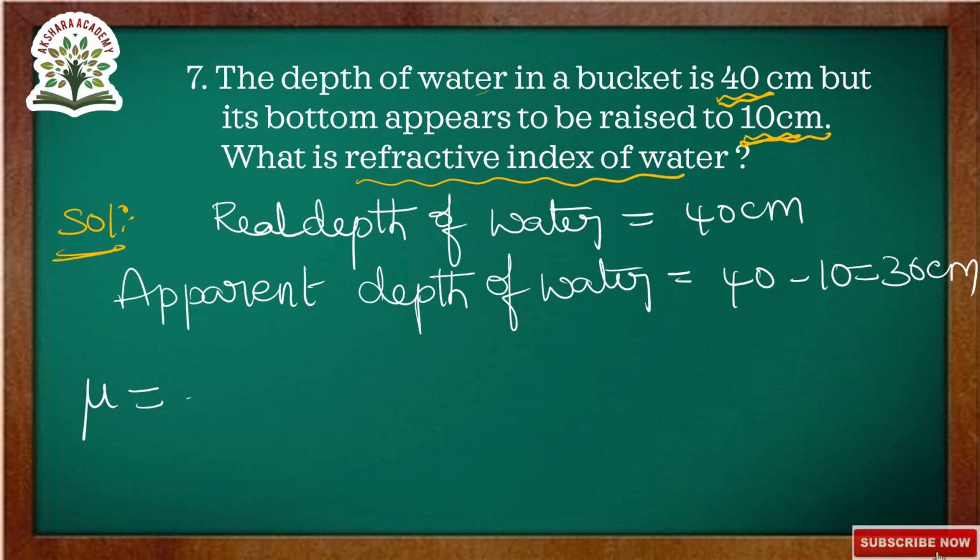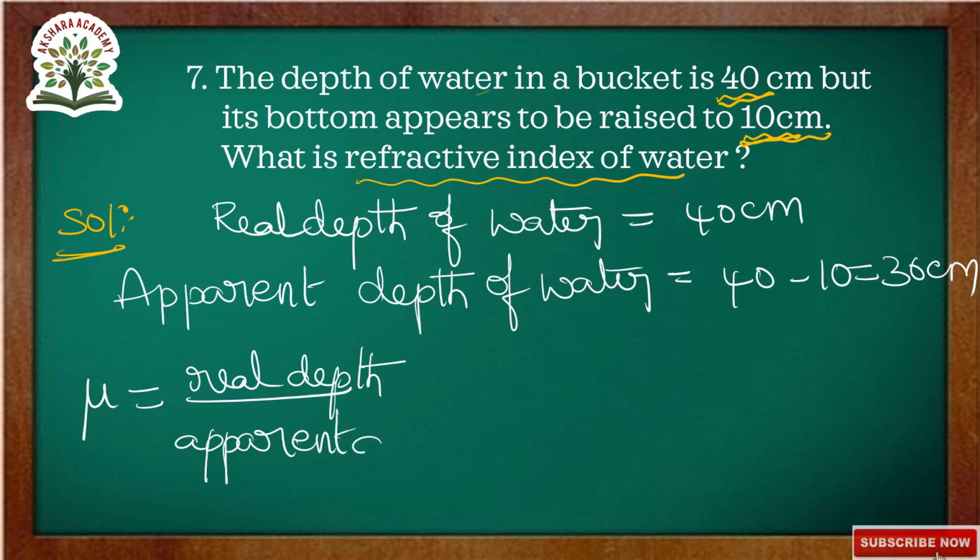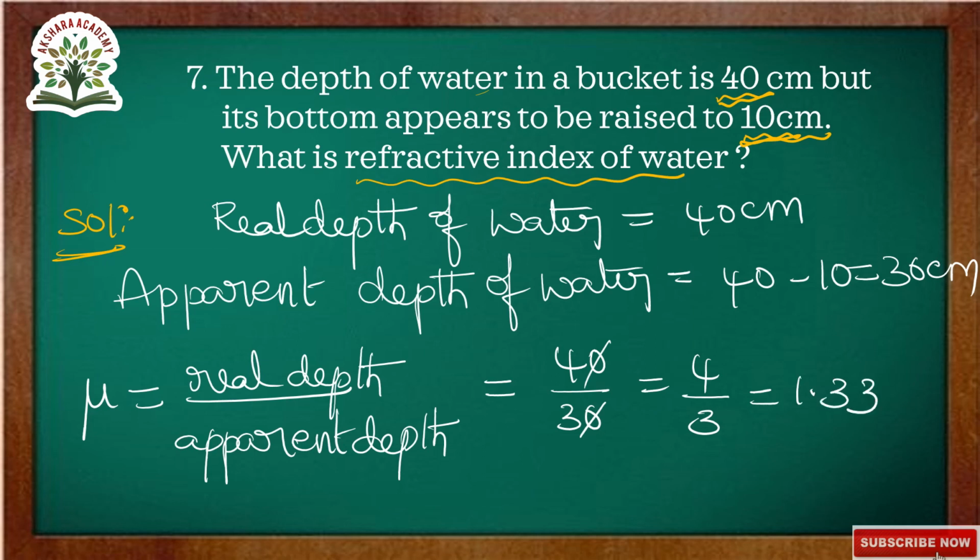Refractive index of water mu is equal to real depth by apparent depth. Substituting values, real depth nothing but they given as 40 and apparent depth we calculated 30. So 0 cancel, 4 by 3. So that is equal to 1.33. Therefore refractive index of water mu is equal to 1.33.